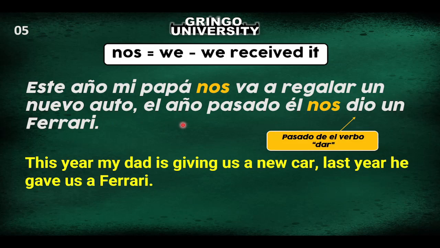Un nuevo auto. El año pasado él nos dio, he gave us. In English you will put this us at the end of the verb. In Spanish we have to put it before the verb if you have only one verb. Remember, in English it's here, in Spanish it's before the verb if you have one verb. Let's continue.